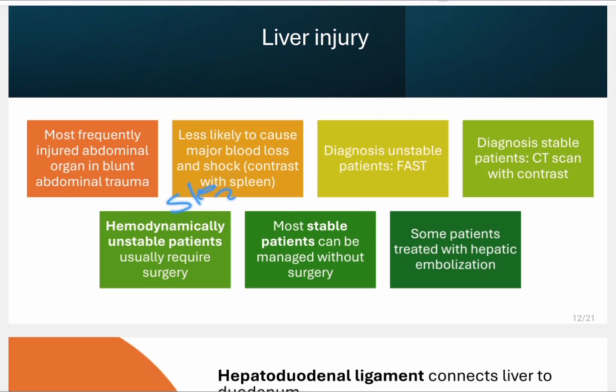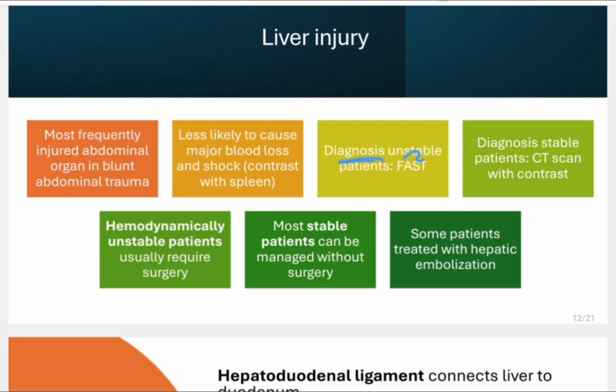Sorry, spleen causes blood loss more than liver. So if they ask you in which organ injury there is more chance of loss of blood, then the answer is spleen. But the most frequently injured abdominal organ is liver. We will discuss this in the spleen injury as well.